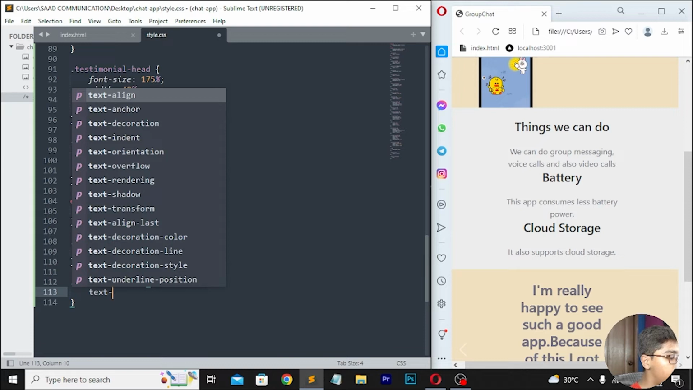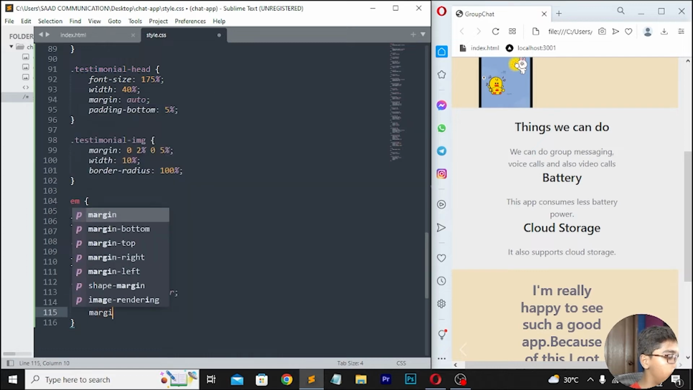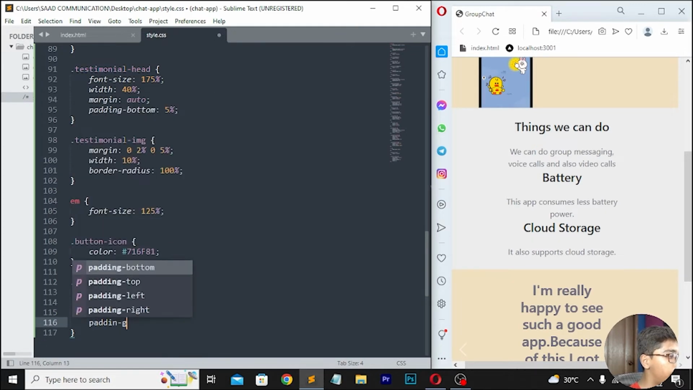Then here I'll be writing text align center. Then right here margin, which should be 5%. Here I'll be writing margin bottom, which should be 0. And then I'll be writing padding bottom here. So simply I will be now writing padding bottom 1%.